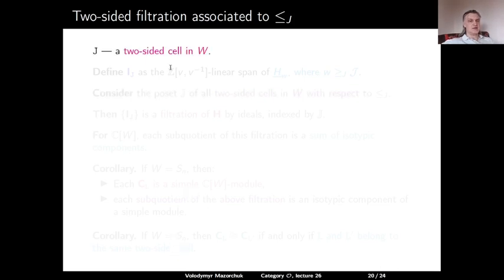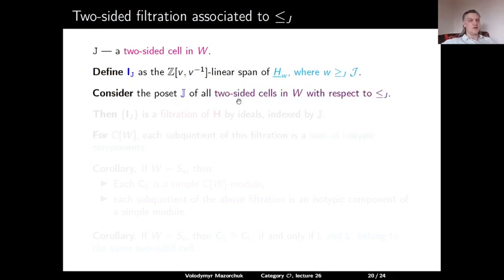Given a two-sided cell J in W, define I_J as the linear span of all Kazhdan-Lusztig elements which are two-sided greater than or equal to our cell J. Consider the poset of all two-sided cells in W with respect to the two-sided order. Then this collection of I_J is a filtration of H by ideals, and this filtration is indexed by the poset of two-sided cells.